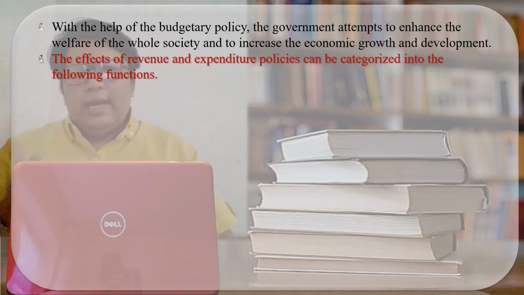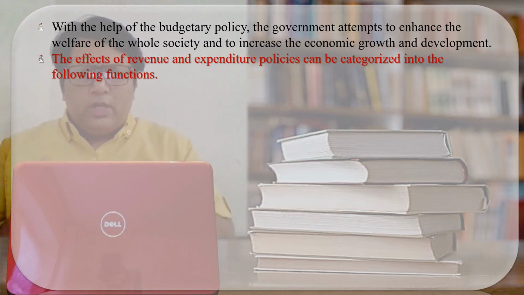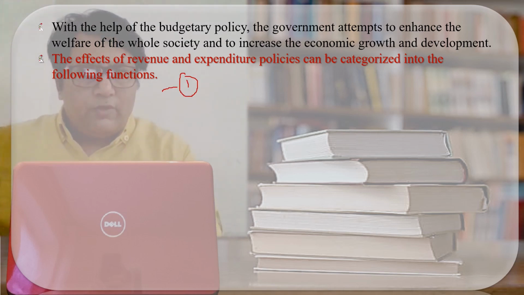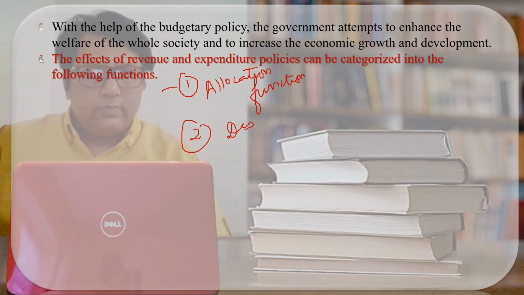The next thing is, let us see, because in the budget we have seen the revenue and the expenditures are there. So let us see what is the effect of the revenue and expenditure policy. For the better understanding, we can say that the effect of the revenue and the expenditure policy can be categorized into the following three functions. The first function is allocation function. The second is distribution function.